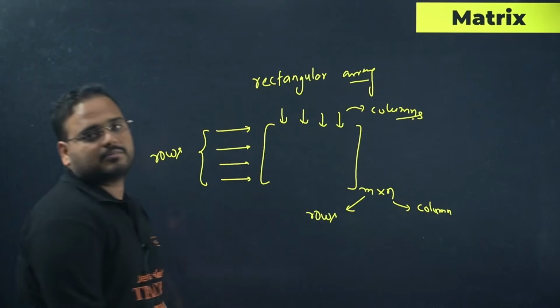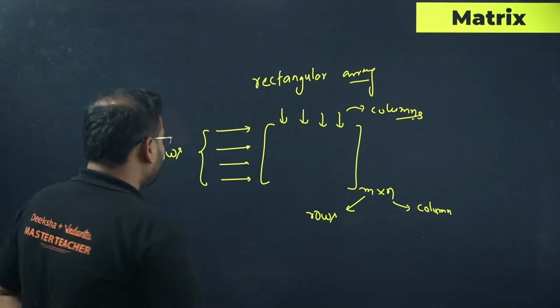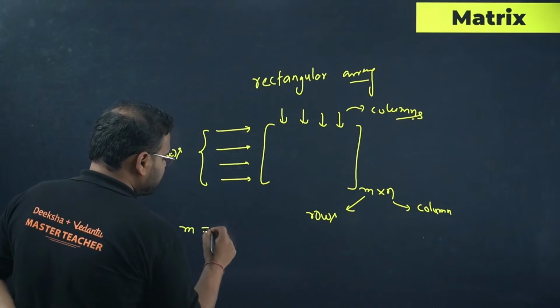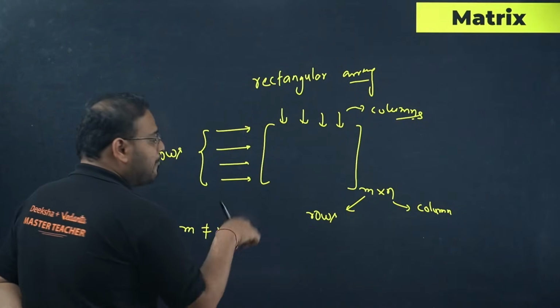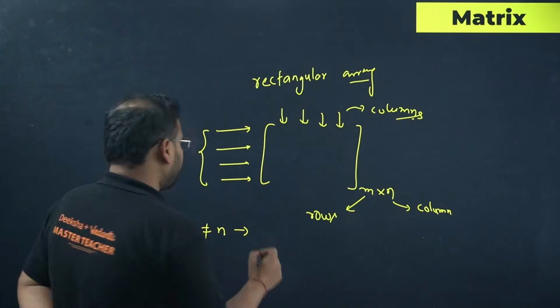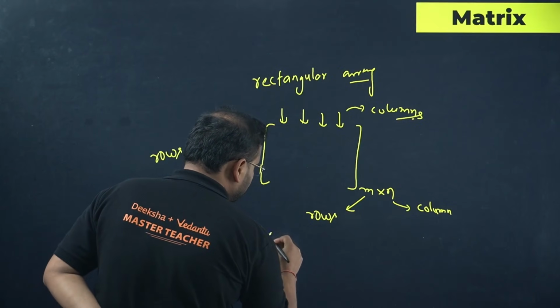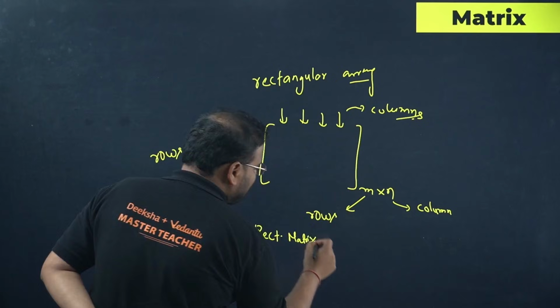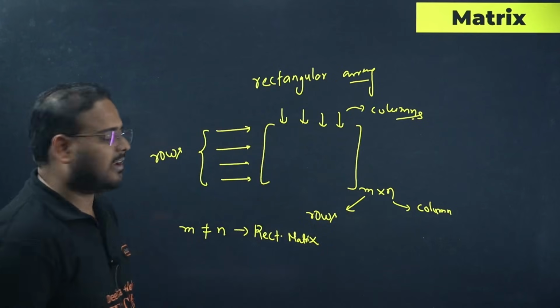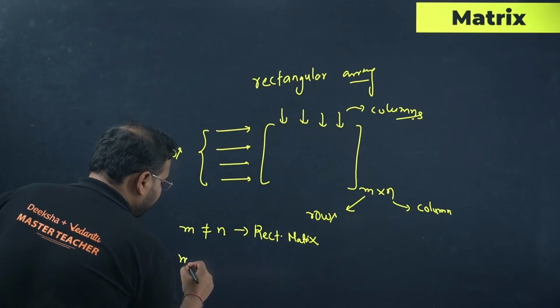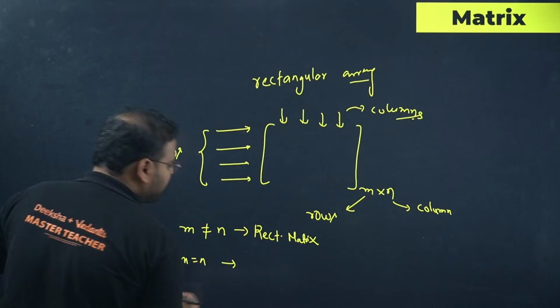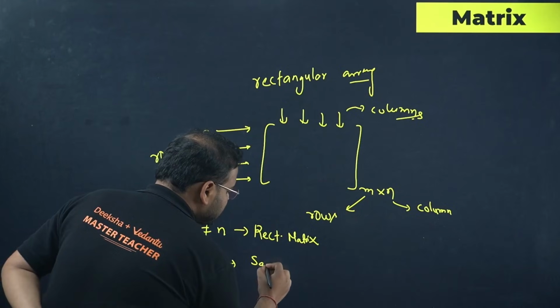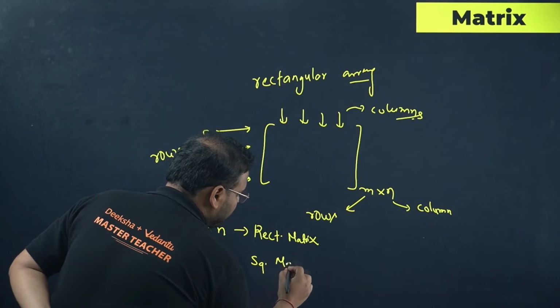Okay, number of columns. If m is not equal to n, this type of matrix is called a rectangular matrix. Means either of the sides will be bigger in size, right? And what if I have m equals n? Then this type of matrix is called a square matrix.